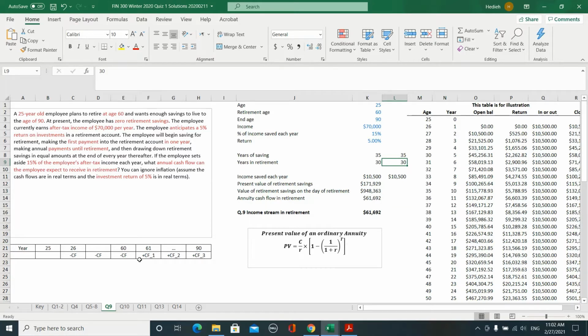So in other words, you want to find the future value of all of your investments from year 26 to year 60.